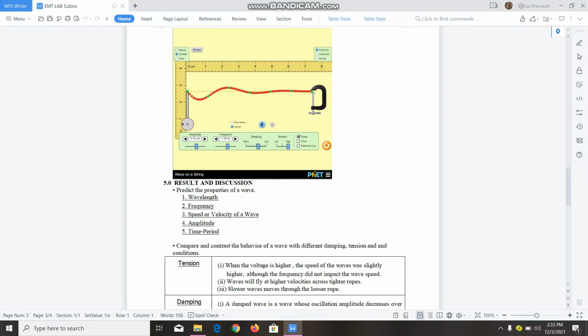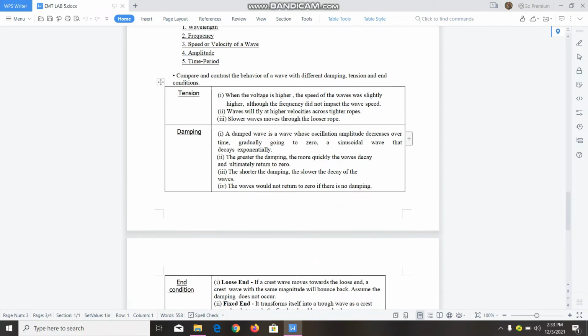I'll be explaining the results and discussion for Lab 5. Moving on to the first question, predict the properties of a wave. So what are the properties of a wave? We have five. First is the wavelength, second is the frequency, third is the speed or velocity of a wave, fourth is the amplitude, and fifth is the time period. Moving on to the second question: compare and contrast the behavior of a wave with different damping, tension, and end conditions.